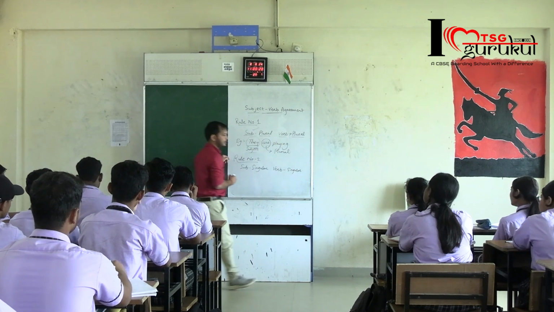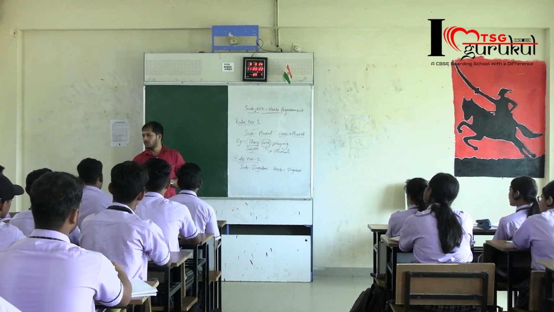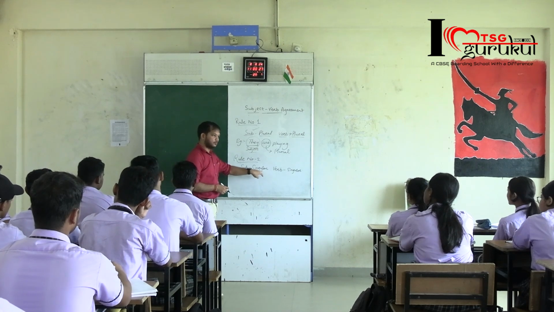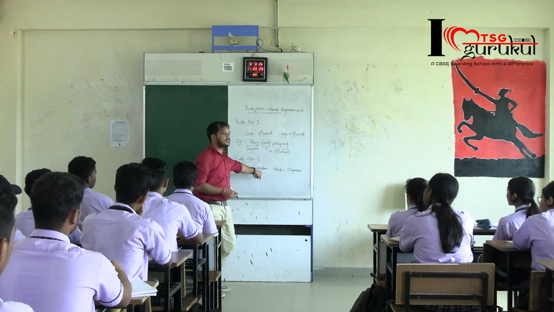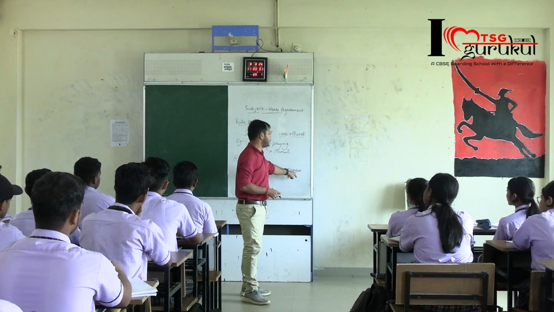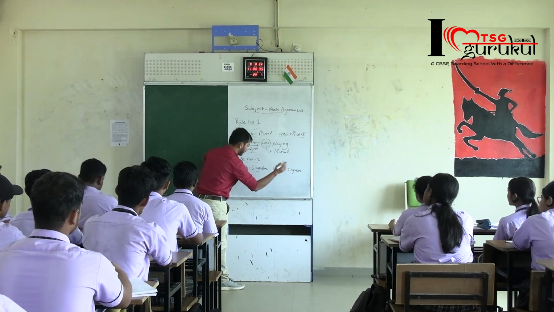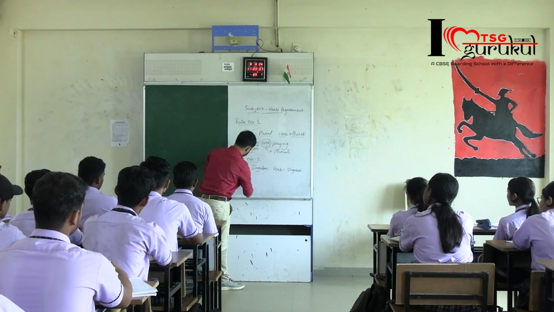Singular. Done? The verb will also be singular. If the subject will be a singular one, then the verb will also come with a singular form, I mean to say.